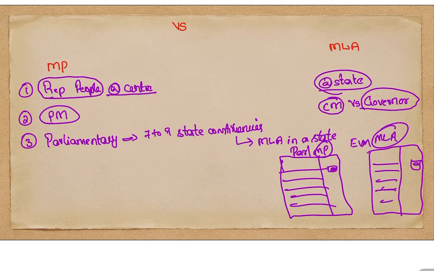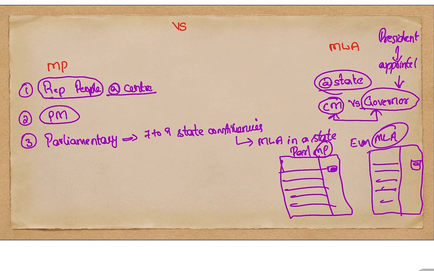As discussed in the previous video, the only difference is that the president is indirectly elected, but the governor is appointed. There are no elections for the governor. The president appoints the governor. Got it? Understood?